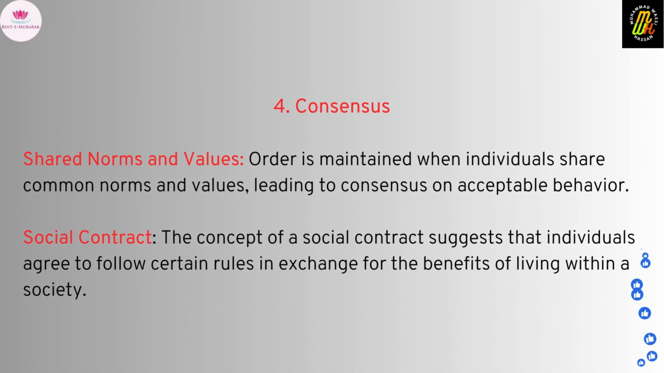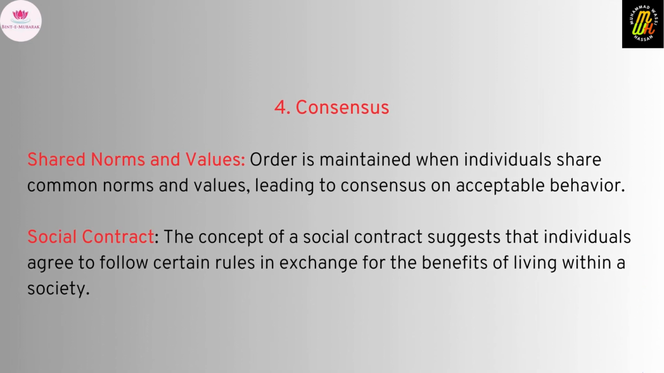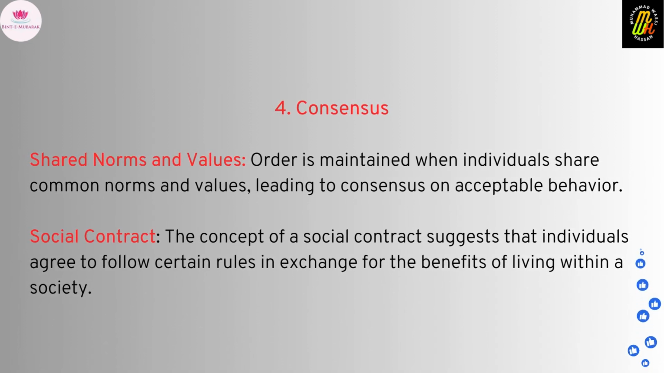4. Consensus. Shared norms and values. Order is maintained when individuals share common norms and values, leading to consensus on acceptable behavior. Social control. The concept of a social contract suggests that individuals agree to follow certain rules in exchange for the benefits of living within a society.